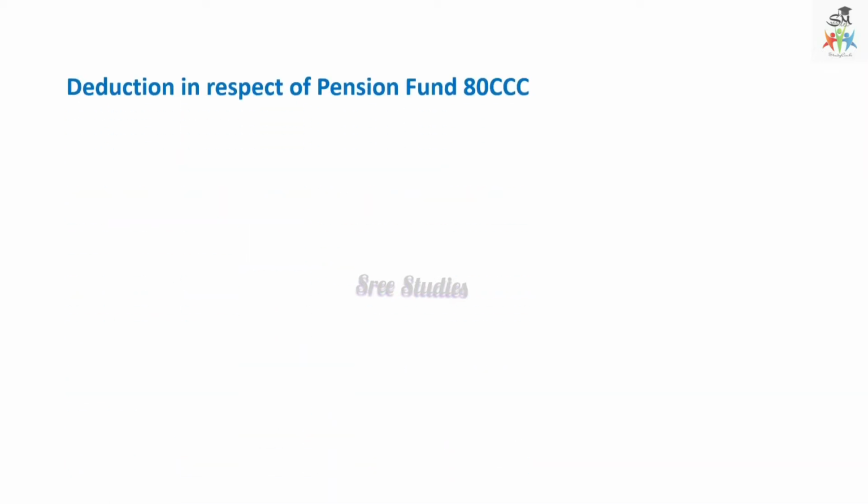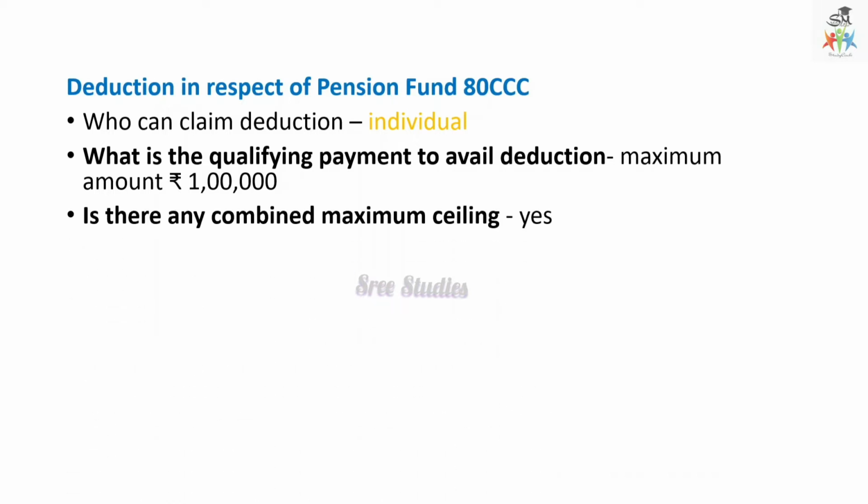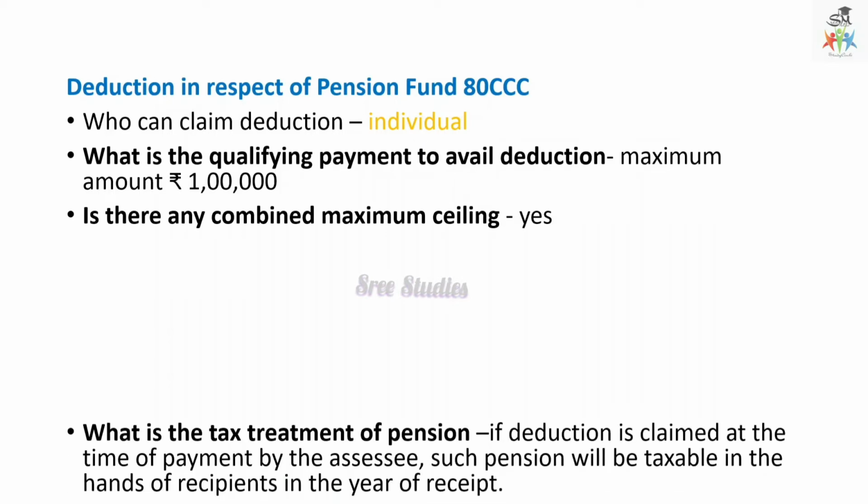Deduction in respect of pension fund is under section 80CCC. Only an individual can claim this deduction, and the qualifying payment to get a deduction is only 1 lakh rupees. Is there any combined maximum ceiling? Yes, it is combined together with 80C.